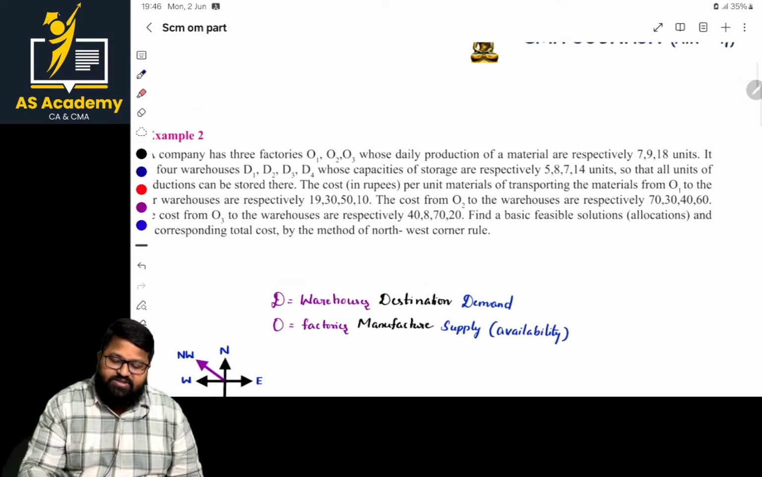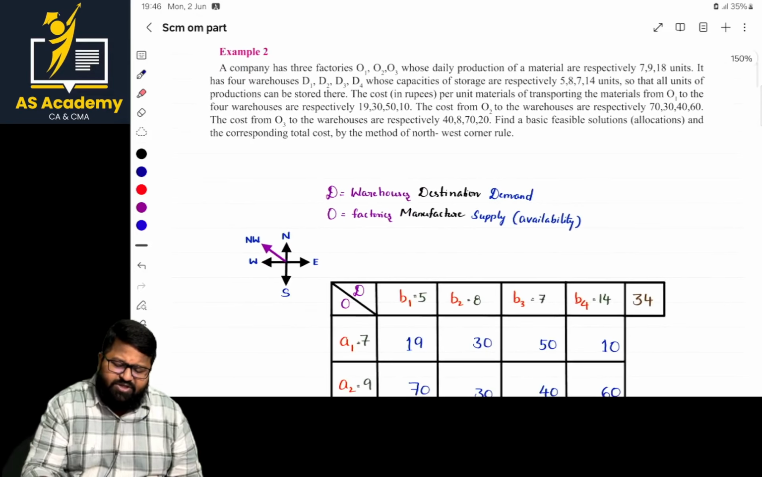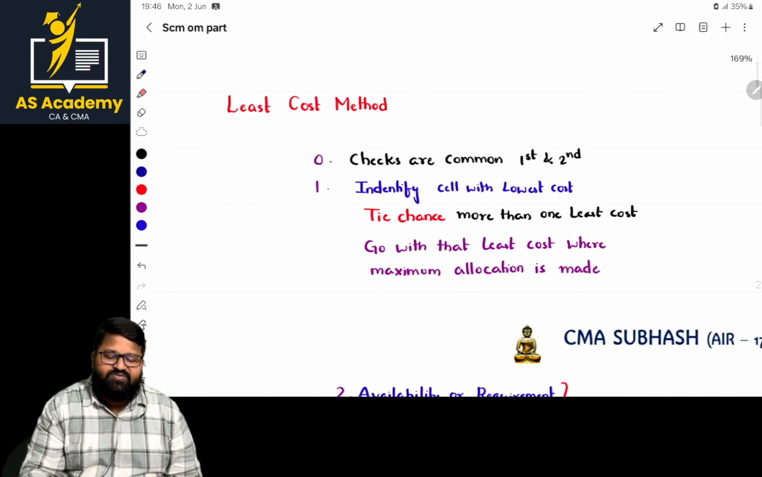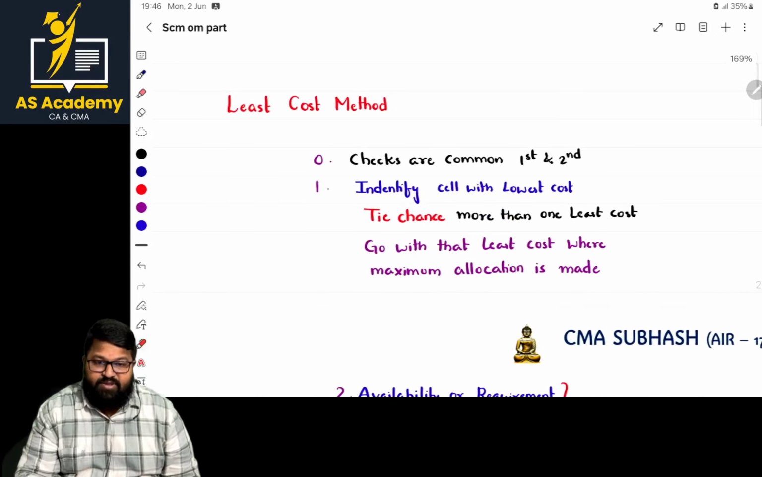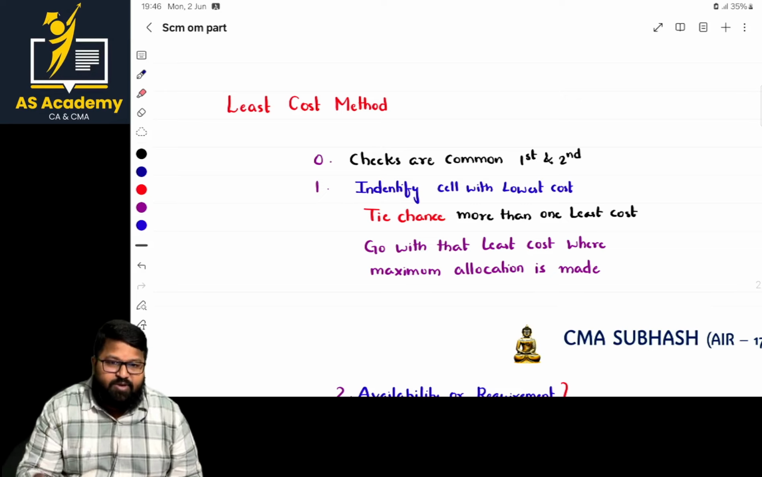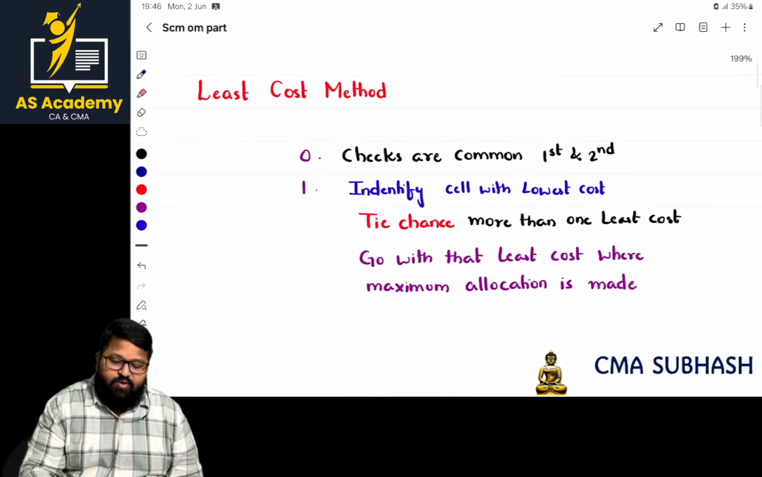Next, sir, what is next, sir? So the same question, sir. I have solved the same question. Now we are going with the next one. What is the next method, sir? Least cost method. This is also known as what, ma? Minimum cost method or minimum cost matrix. Okay, so what is this, sir?